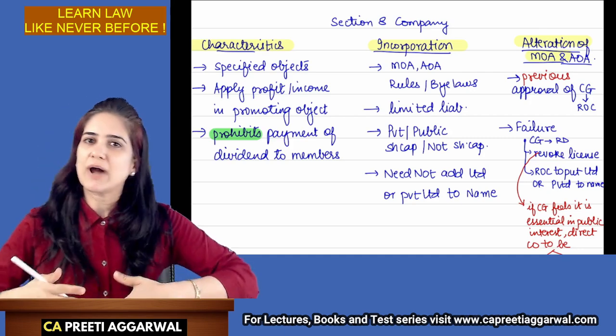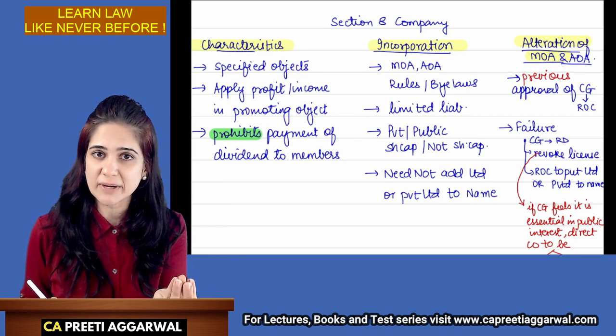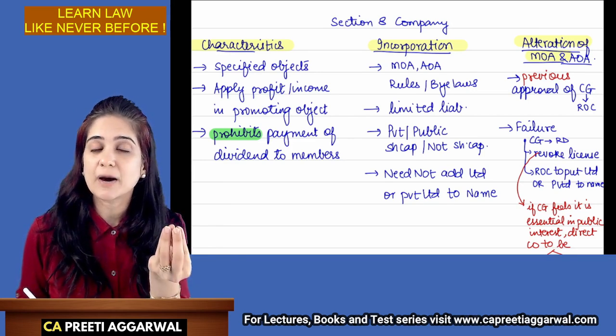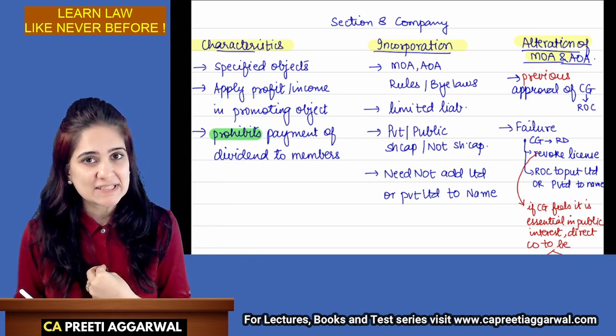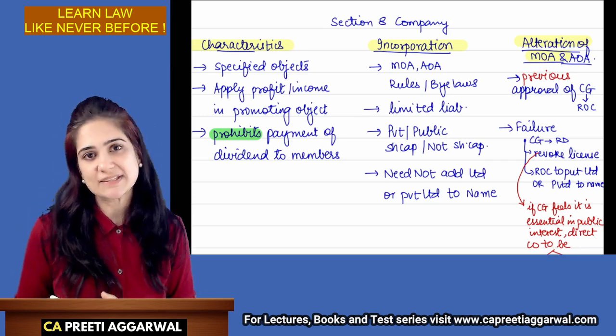Can I say, oh, I'm doing charity business, I should get all the privileges? No, you have to apply to the government. The government gives the approval in the form of a license. That is why these companies are also known as licensed companies.